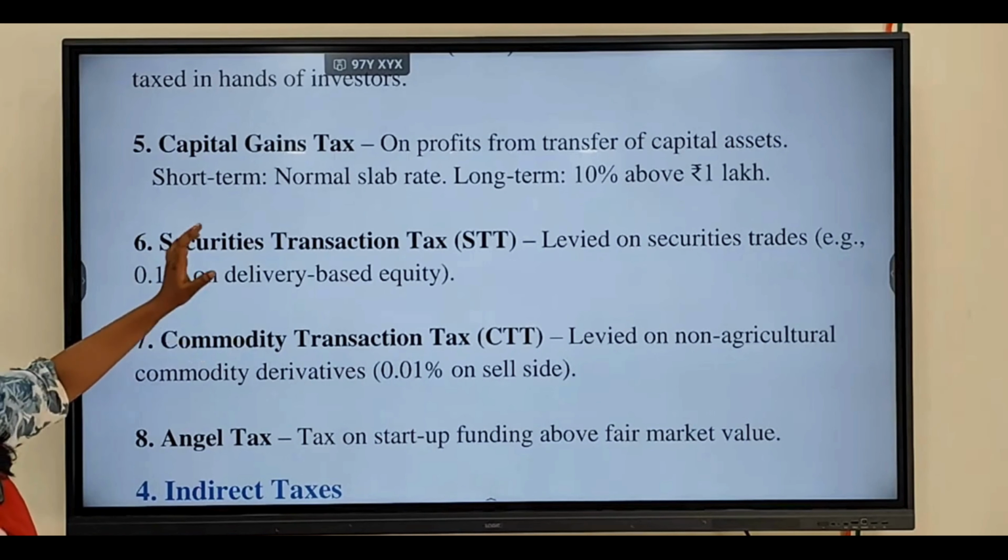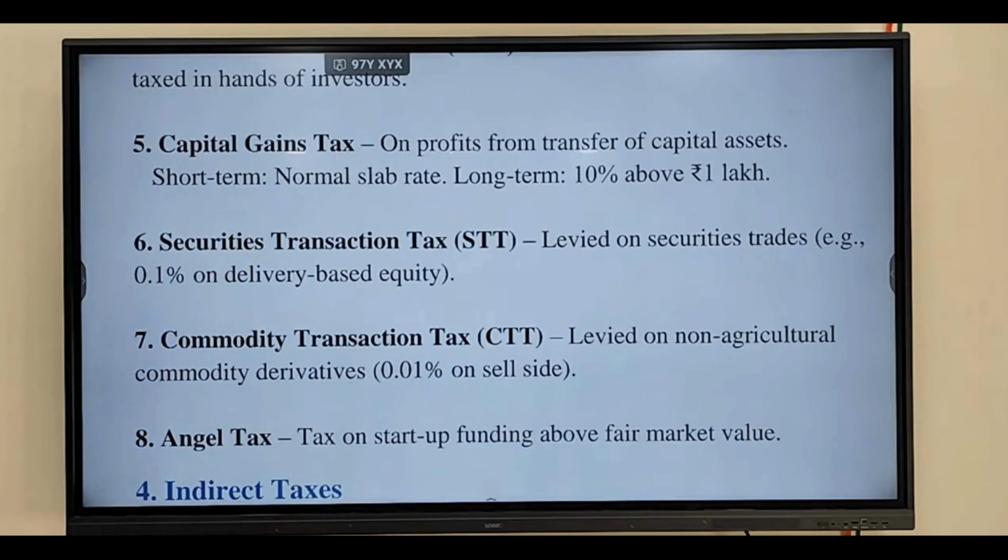Both these combined are called the financial transaction tax. Which are the types of financial transaction tax? One is commodity, another one is securities. Securities means shares, bonds, equity, government securities, zero coupon bond, all called shares. Mutual fund, that all comes under securities.